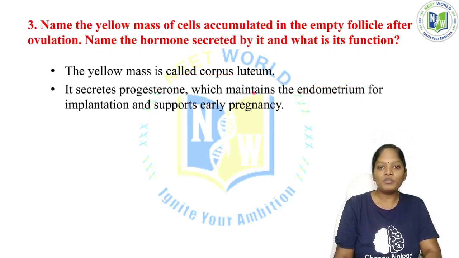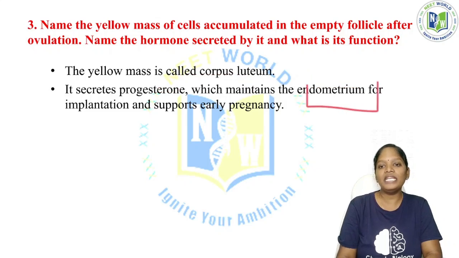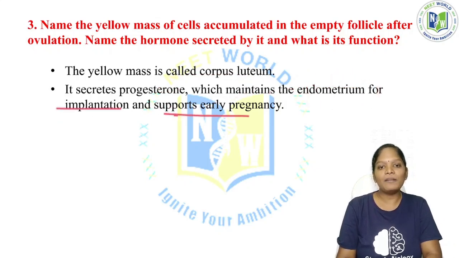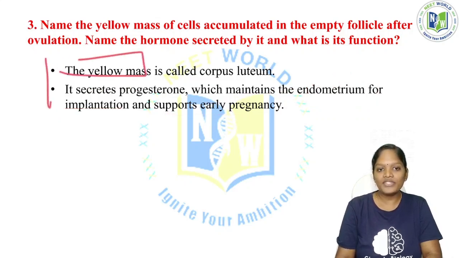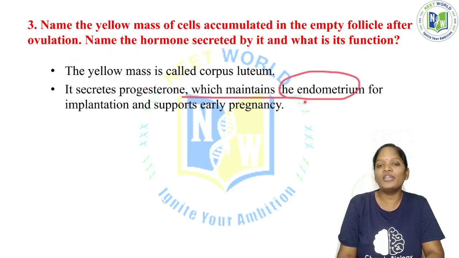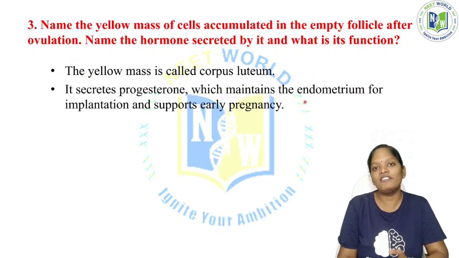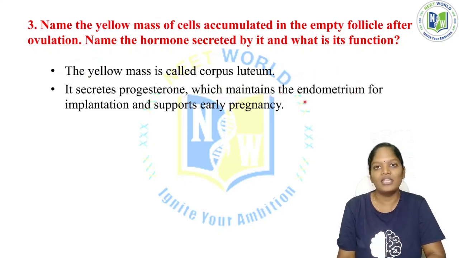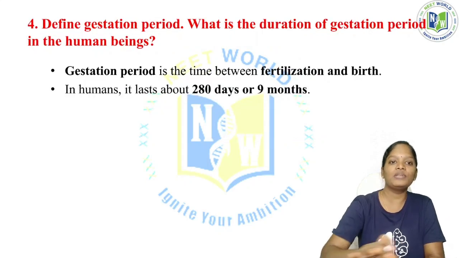Now this progesterone hormone maintains the strength of the endometrium for implantation and supports early pregnancy. So this is the yellow mass of cells, and that structure is called the corpus luteum. It is responsible for secreting the hormone progesterone, which is very important for maintaining the strength of the endometrium where the zygote is implanted and develops into an embryo, that is the fetus. Okay, so this is a very important question.